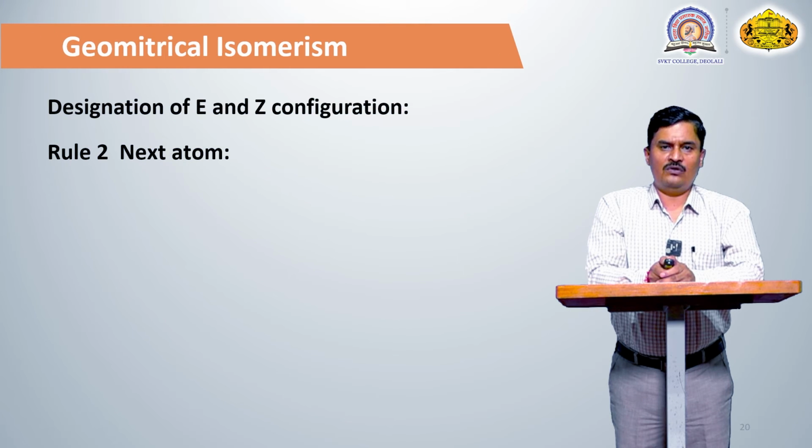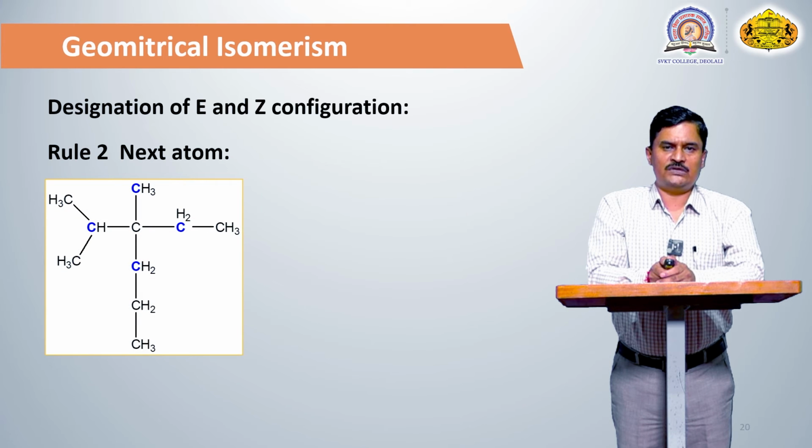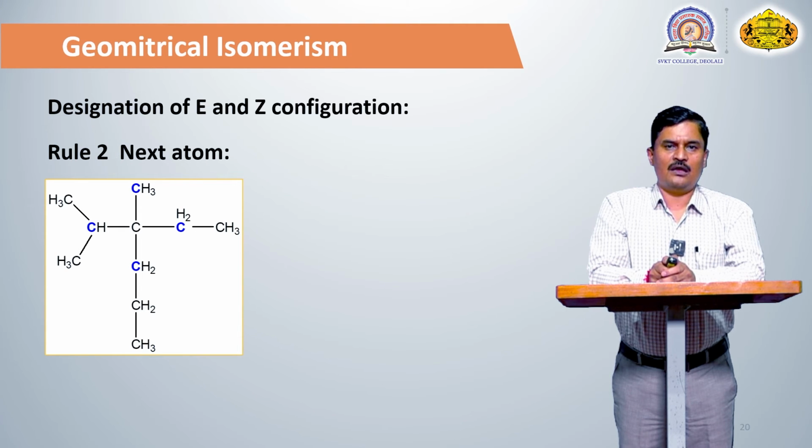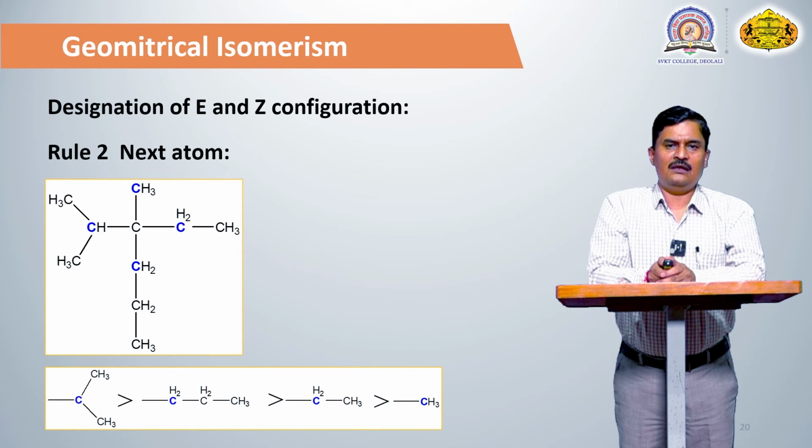The second priority rule depends upon the next atom: if the first atom is the same, then consider the next atom. In this compound, the central carbon atom is attached to 4 other carbon atoms, so the first atom is the same, and we compare with the next atom. In the case of CH3, the next atoms are hydrogens. In the case of the ethyl group, the next atoms are hydrogen and CH3. So we compare these. In the case of isopropyl and n-butyl groups, isopropyl has the first priority, n-butyl the second, then the ethyl group third, and the CH3 group fourth. So priority depends upon the next atom.